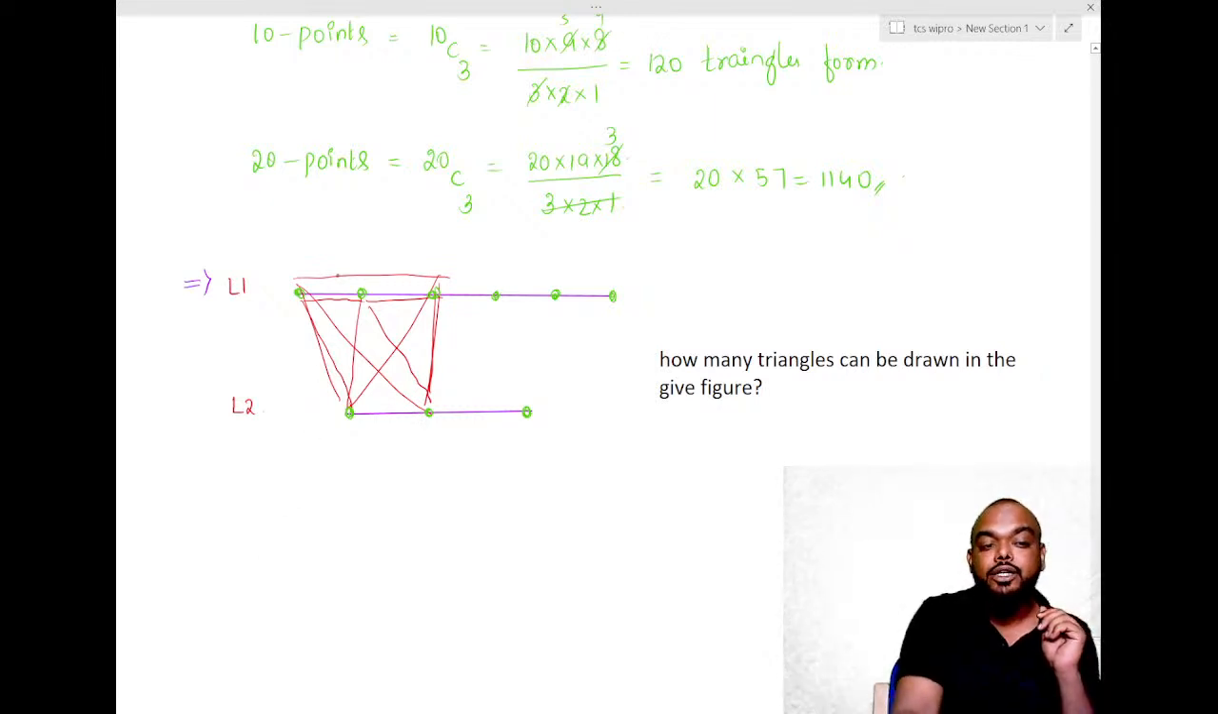How do we select 2 points from the line 1? That is 6 are there. We need to select any 2. How many ways? 6C2 and one from the line 2. So 3 are there. I need to select 3C1. We are not yet done. Or